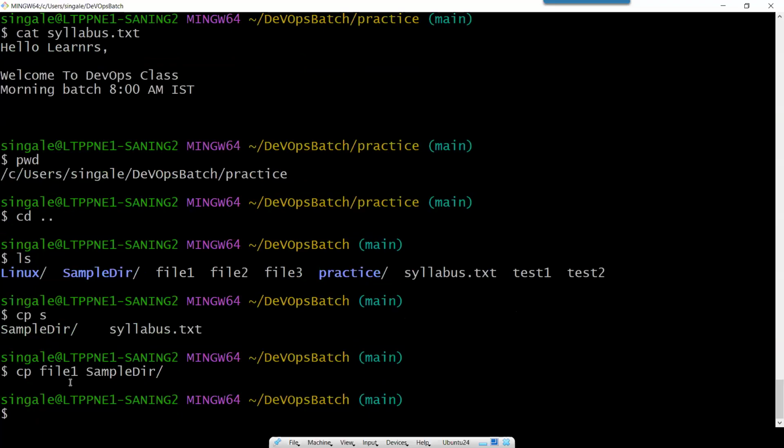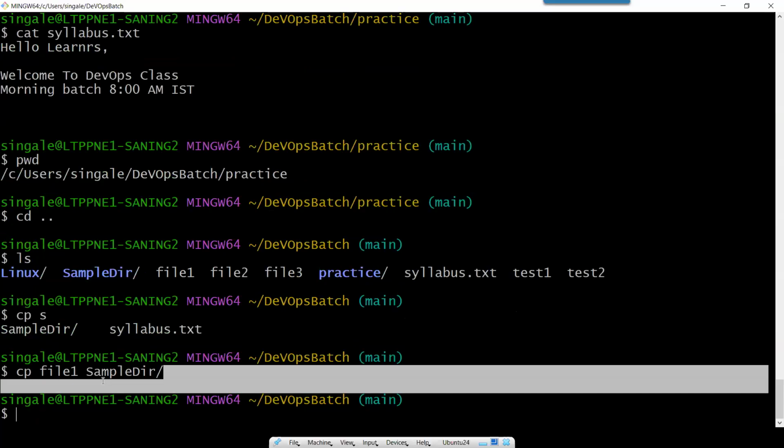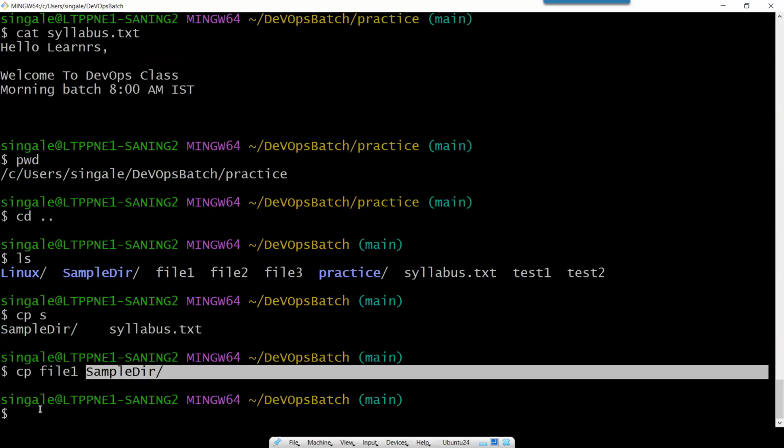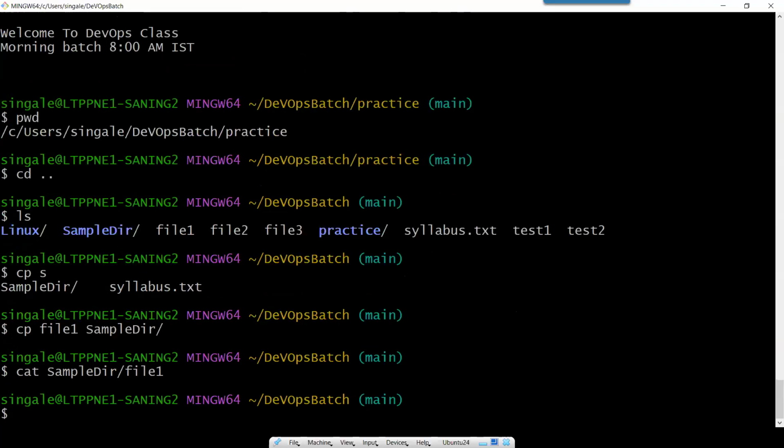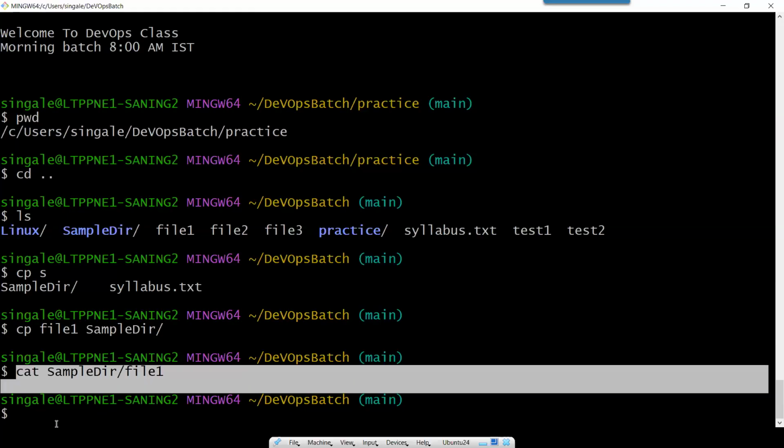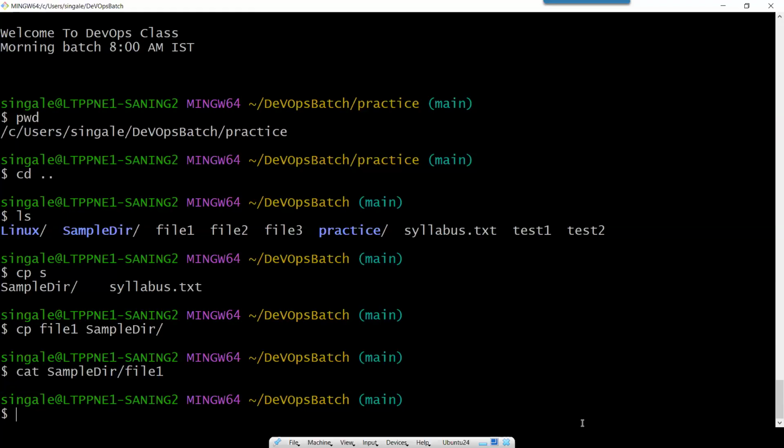Okay. So here, one more thing, I don't need to go inside this directory to read that file. I can read that directly, mentioning the path. cat sample directory, and then sorry, what I have done, I have done file one. So enter. So here you can see no result. Why is there no result? Can anyone tell me? If I am doing cat, I don't get any result. Why is it not showing me a result?